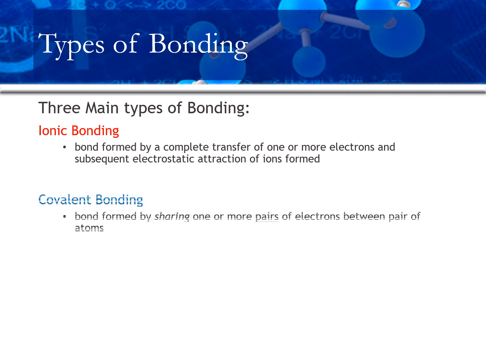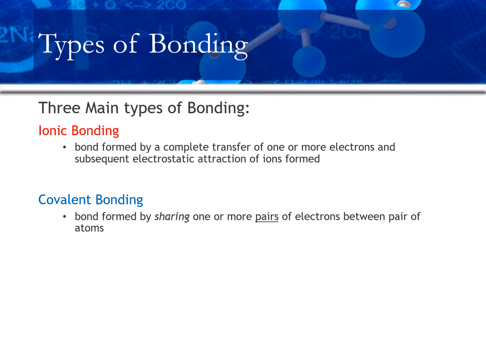The second type is covalent bonding. You can think of this, and this is a rough idea, as bonds being formed by sharing one or more pairs of electrons between a pair of atoms. Notice that the sharing is almost exclusively in terms of pairs of electrons rather than individual electrons.